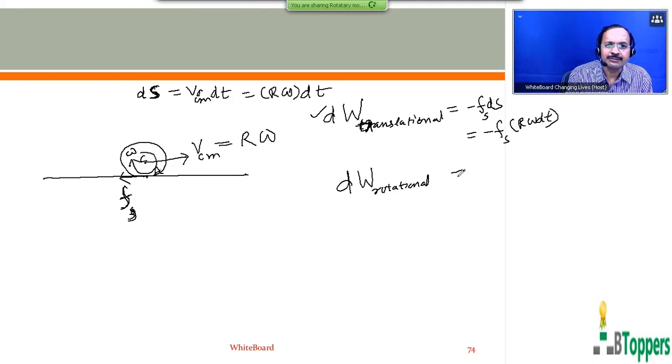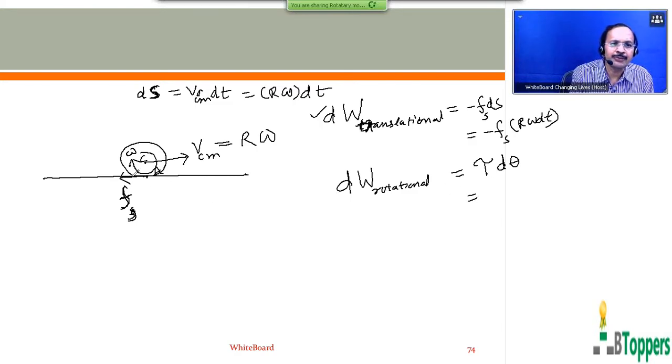So the rotational work done by the frictional force is equal to the torque due to the frictional force into d theta in the same time dt. d theta is the angular displacement of different particles of the body about the instantaneous horizontal axis passing through the center of mass.